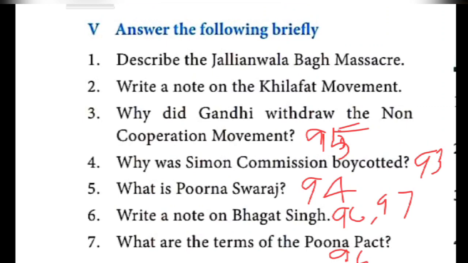Then Poona Pact, page number 96, the same page. Check the first paragraph on page 96. There are 2 blue dots and a square box. It is given there that the principle of separate electorate was abandoned. You also have to learn those 2 paragraphs.